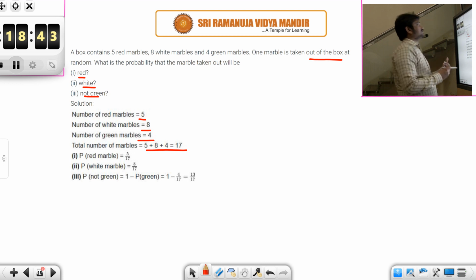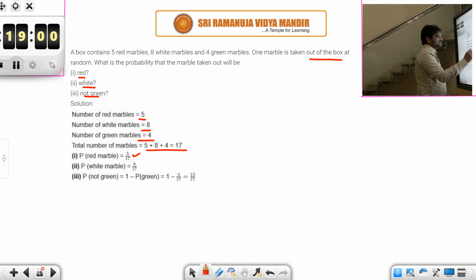So the first question, what is the probability that you will take out a red marble? Total number of favorable outcomes, how many red are there? 5. Total number of marbles in the bag is 17. So out of 17 there are only 5 favorable. So probability is 5 by 17 for a red marble. Similarly, what is the probability of a white marble? Look at how many white marbles are there. 8. Total number of marbles is 17. So probability is 8 by 17.